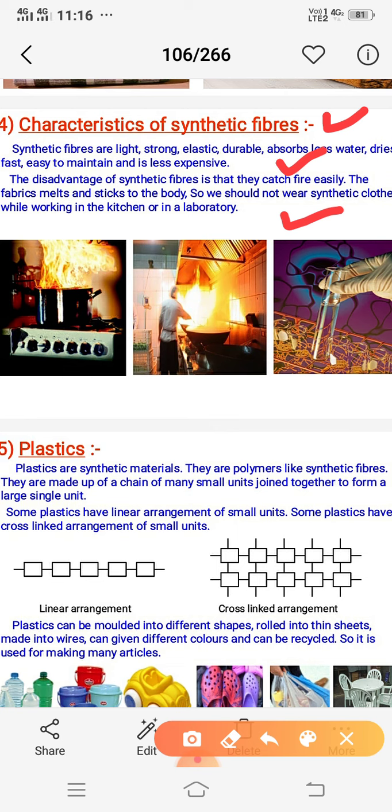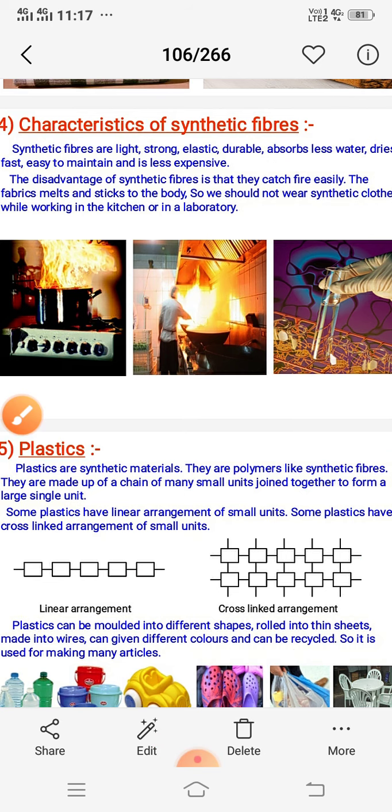There are synthetic materials, polymers, like synthetic fibers. They are made up of chains, like this is a linear arrangement, this is a cross-linked arrangement, and they can be molded in different shapes, rolled into thin sheets, into wires and different colors, and can be recycled into many articles, so they are preferred over wooden and glass materials.